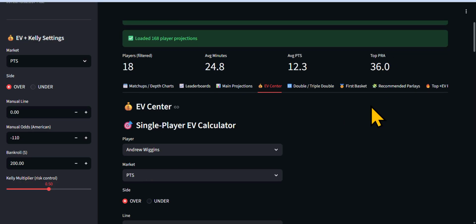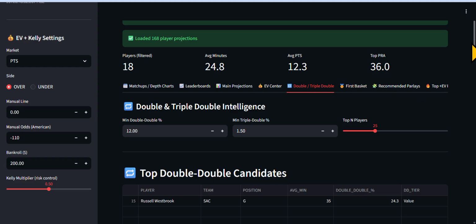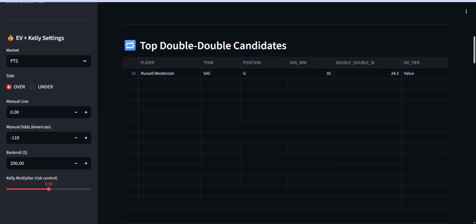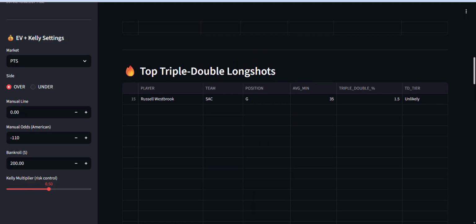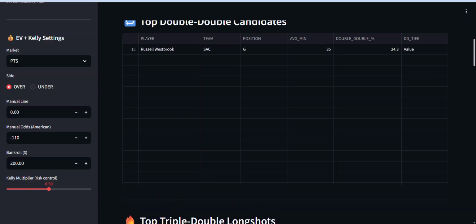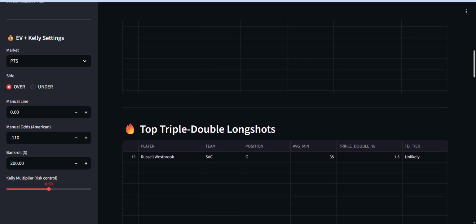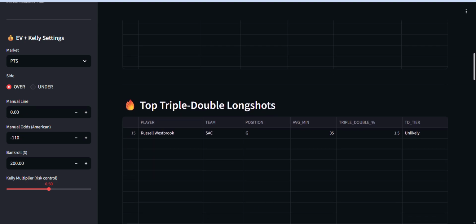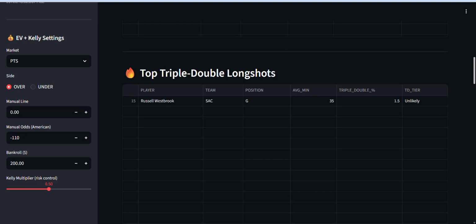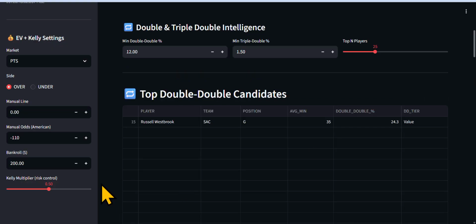Here's your double-double and triple-double. So this is for the entire slate, but I'm only showing you this game just as respect for the people who are already paying. Thank you and shout out to everybody that's paying. We're getting a lot of users per day, and that's just proof that you guys believe in the model. It's working for you, and I'm so proud that it's working for you. So thank you guys for your support, and it means a lot.